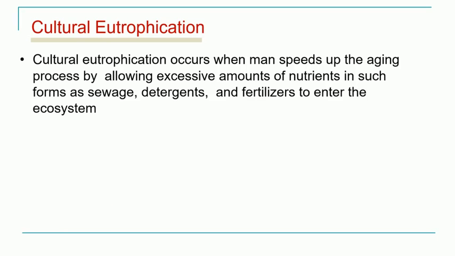On the other hand, you have the cultural eutrophication. In cultural eutrophication, human activities are responsible. We do different types of practices like agriculture, gardening, and even the industries, from which various nutrients come as sewage.